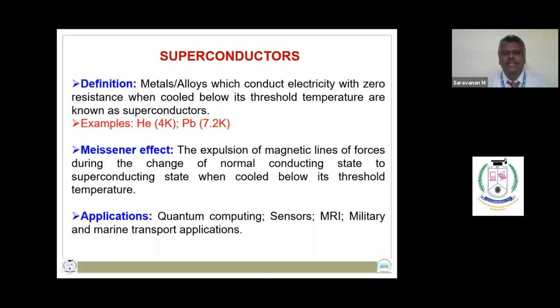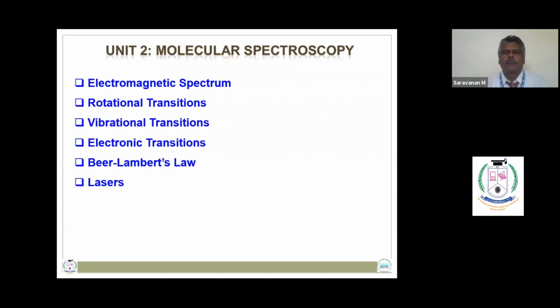The expulsion of magnetic lines of force during the change from the normal conducting state to the superconducting state is known as the Meissner effect, and superconductors find applications in quantum computing, sensors, magnetic resonance imaging, and military and transport applications.